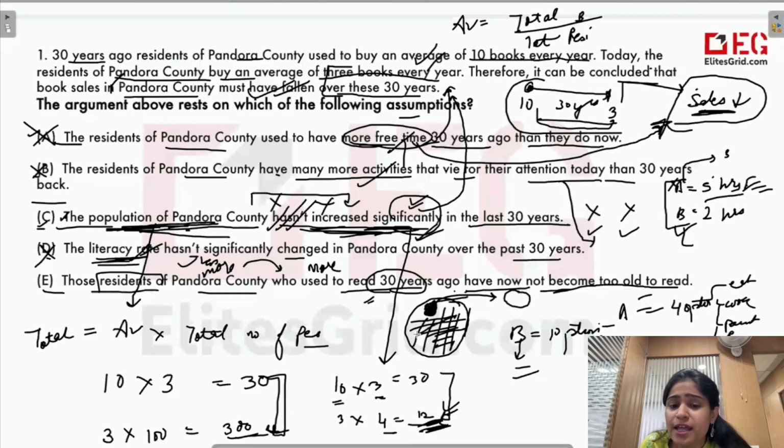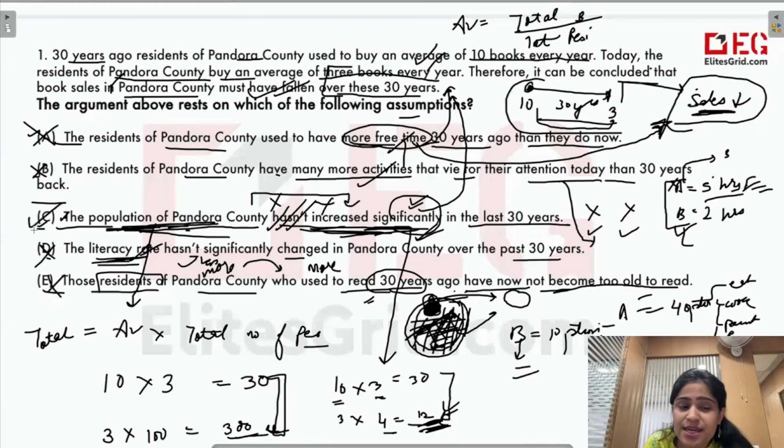Even if they have an impact, this is such a large section of people. They will have more impact. So you can't rely only on these people to come to a conclusion. So this cannot be something upon which our conclusion can be based. So this cannot be that critical criteria, because this is only a fraction of the entire population. It doesn't represent the entire population. So any factors regarding them will not be suitable to have a conclusion for the entire population, because the rest of the section is also there and their activity will also affect the sales. So this option is also not that critical.